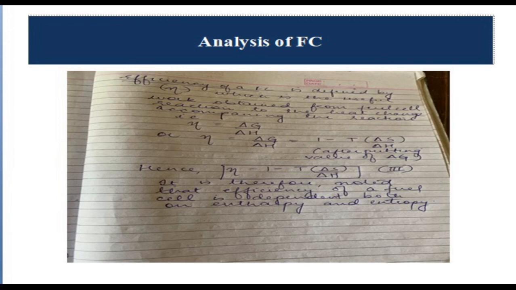So we are just rewriting this equation here to convert delta G into 1 minus T into delta S by delta H. Hence from here we can say efficiency is equal to 1 minus T into delta S by delta H.